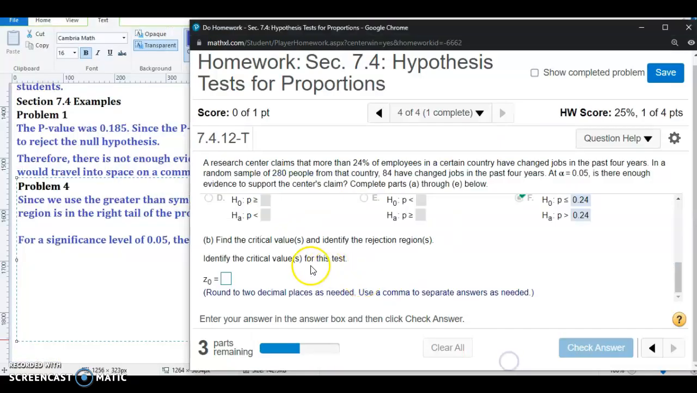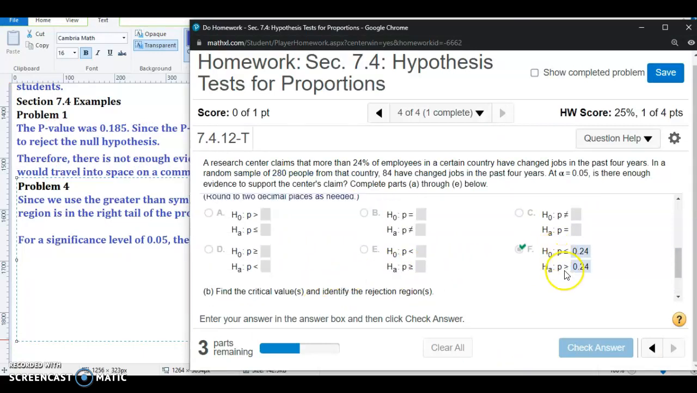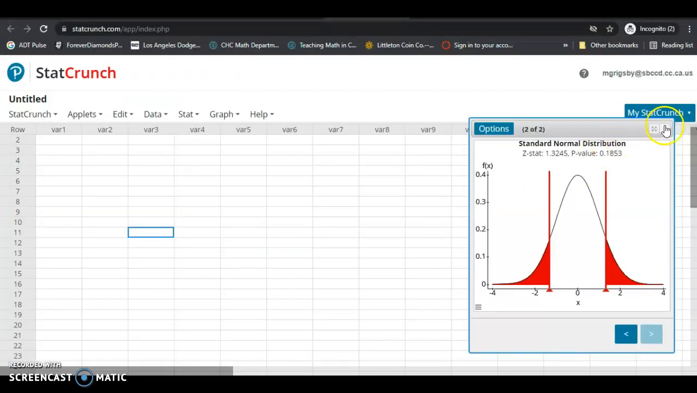Quickly going back to the null and alternative hypotheses, you see how the symbol used in the alternative hypothesis is strictly greater than, and that symbol points toward the right. So the direction of the symbol indicates whether it's left-tailed, right-tailed, or two-tailed. Since the greater than symbol points toward the right, it means the rejection region is in the right tail. So let's go to StatCrunch.